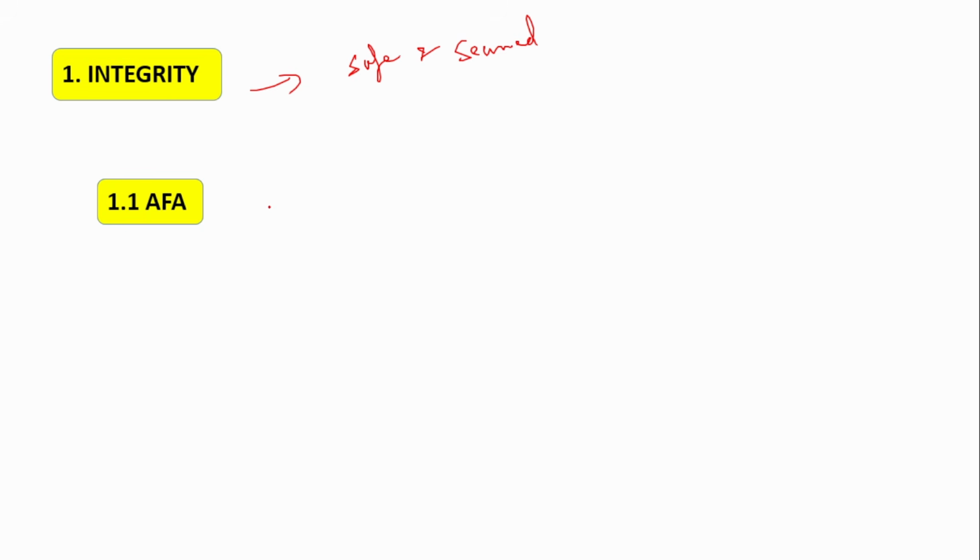Under that, various things have been introduced. First is this additional factor authentication, also called the two-factor authentication. So what does this two-factor mean? It simply means that two things should be done before making any transaction. Say even in internet banking nowadays, if you log in to your internet banking,